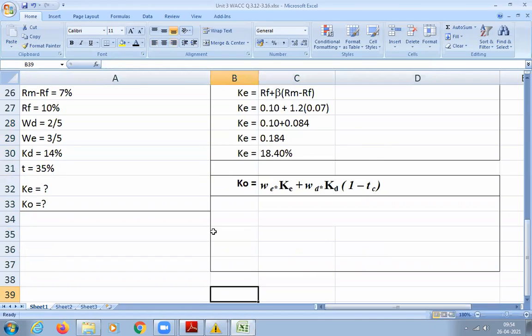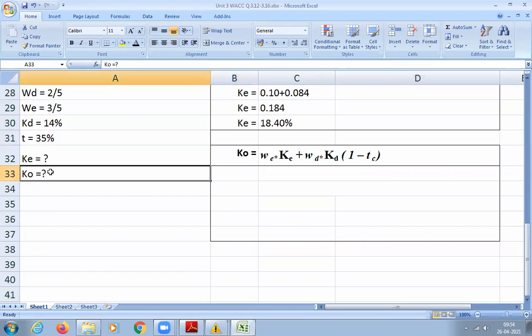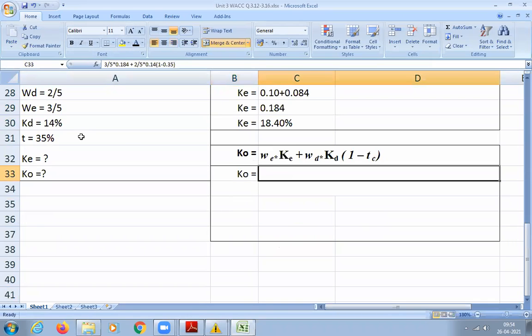Now we can calculate what? K naught, nothing but WACC. So we got KE. The weight for equity capital is 3/5. So write as it is: 3/5 into your cost of equity, that is 0.184, plus the weightage of D, 2/5, into the cost of debt, that is 14%, 0.14, into 1 minus 0.35.